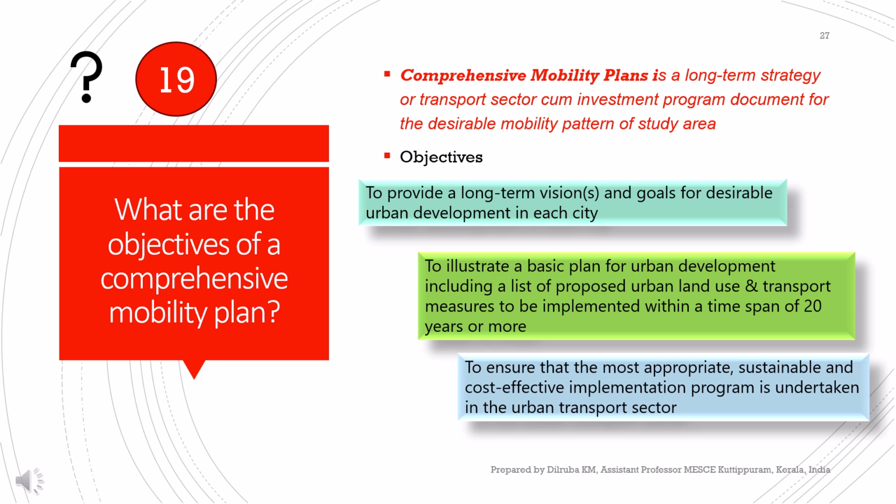The main objectives are to provide a long-term vision and goal for desirable urban development in each city, and to illustrate a basic plan for urban development, including a list of proposed urban land use and transport measures to implement within a time span of 20 years or more, and to ensure that the most appropriate, sustainable and cost-effective implementation program is undertaken in the urban transport sector. So these are the main three objectives of CMP.